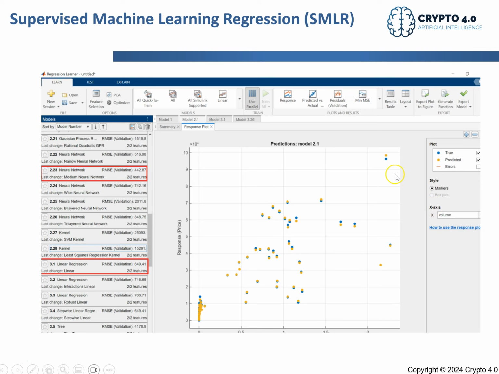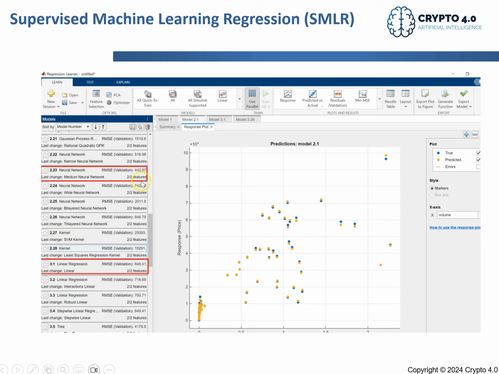And then, as I mentioned before, what you want to do is select the model that best fits your data. And the model that best fits the data, as I mentioned, is the one that has a lower root mean square error. So if I compare, you can see here Gaussian process, neural network, different neural networks, kernel, linear regression.